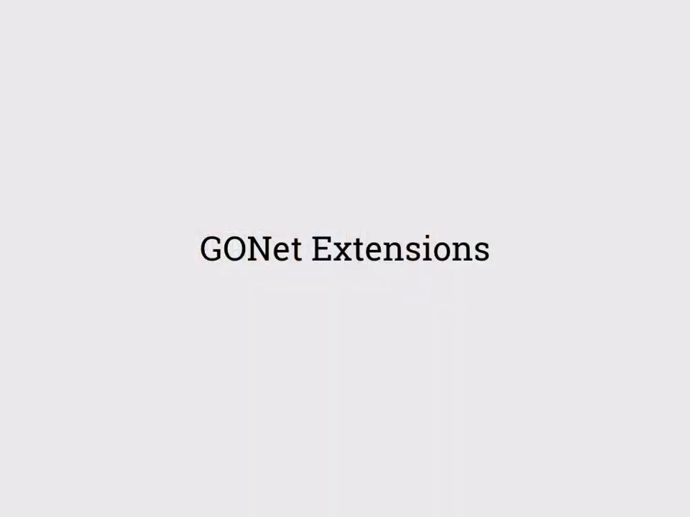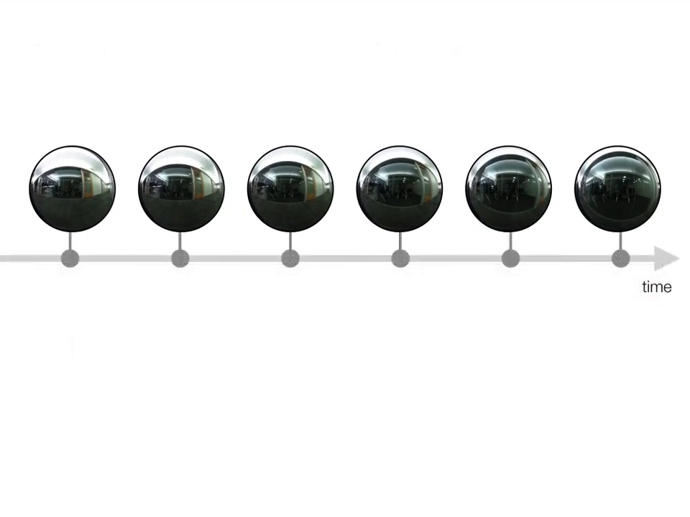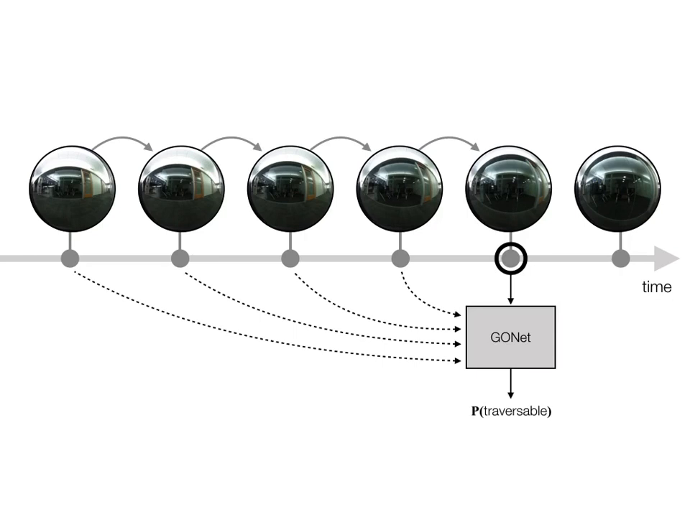As part of our contributions, we also present two extensions of GONet. The original GONet model assumed that every input image is independent and identically distributed. But this is not true for images from a video stream, as captured from a robot. Any observation is dependent on the past, and this past can often help understand whether the current view of the environment shows the traversable area or not.